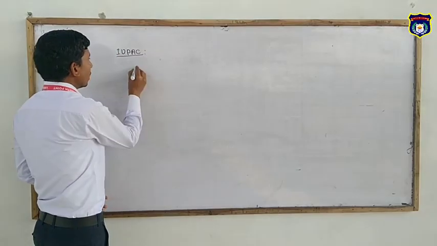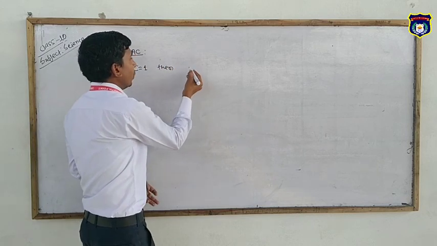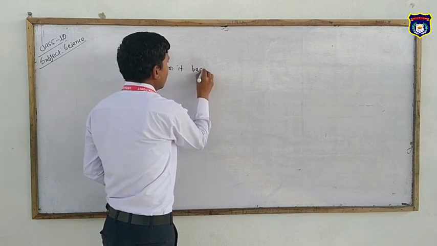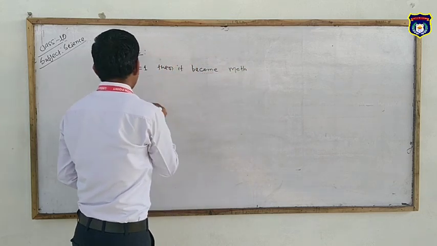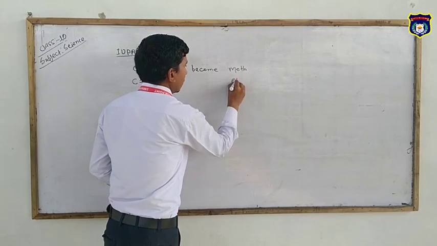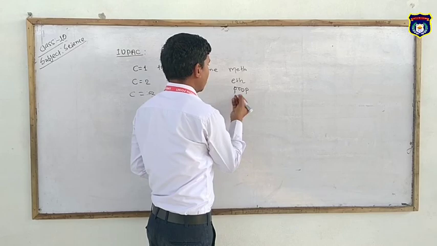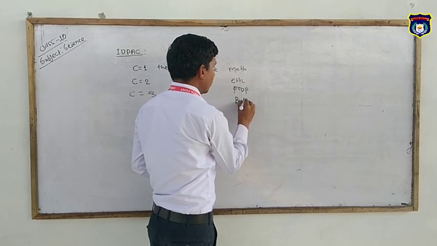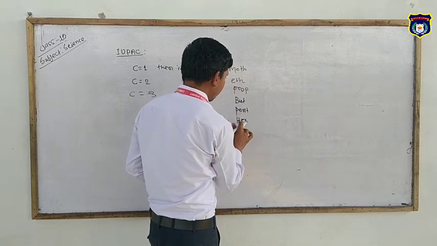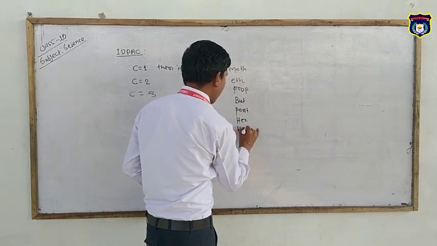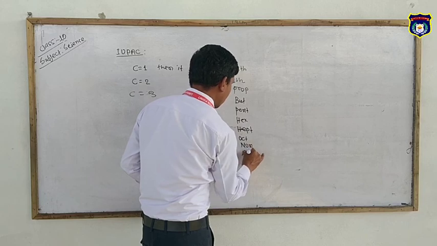For naming, C equal to 1 is meth, C equal to 2 is eth, C equal to 3 is prop, then but, pent, hex, hept, oct, non, dec.